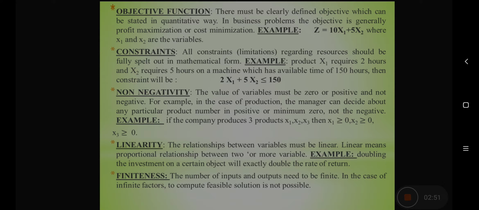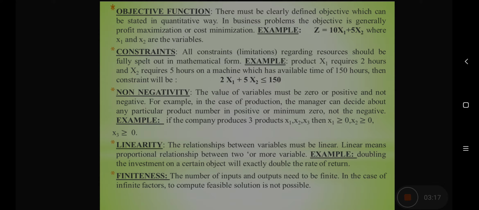For example, if product X1 requires 2 hours and X2 requires 5 hours on a machine and the maximum available hours of that machine are 150, the constraint will be created as 2x1 plus 5x2 less than or equal to 150. Third is non-negativity constraint. The value of variables must be 0 or positive, not less than that. That means the variables can never be negative.